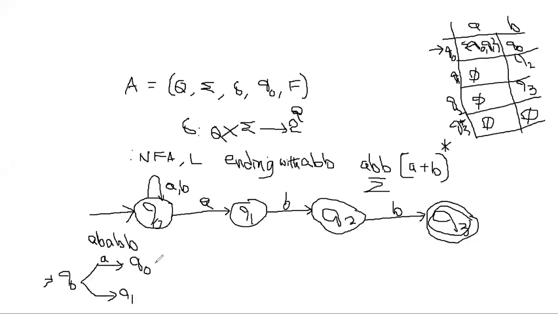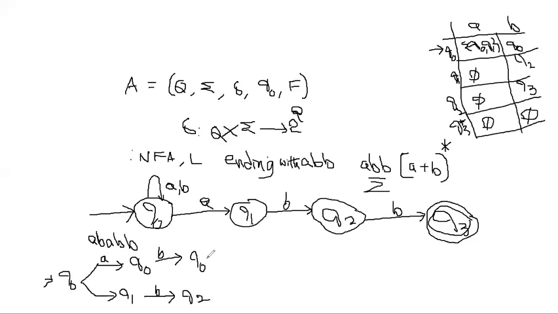Next, what is the next symbol? B. What is Q0 on B? Q0 on B is Q0 only. What is Q1 on B? Q1 on B is Q2.